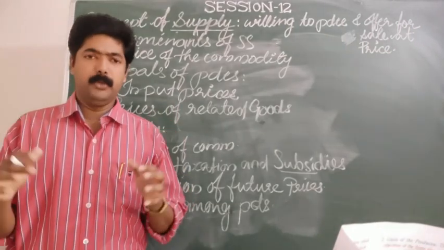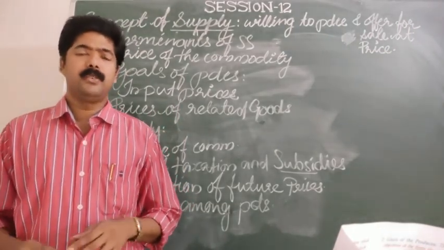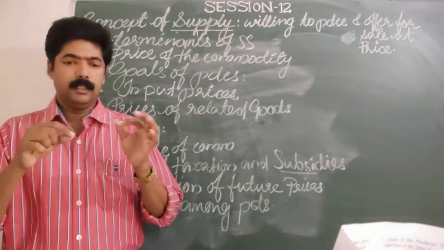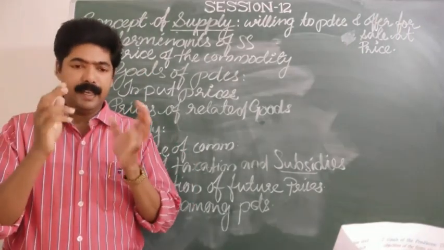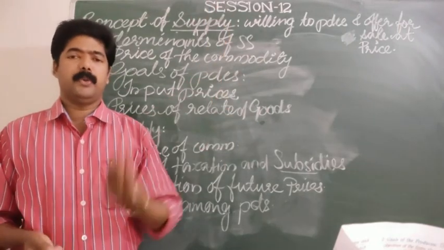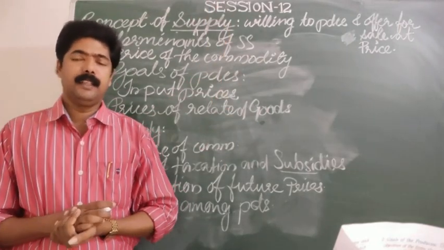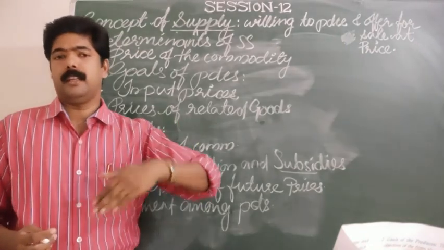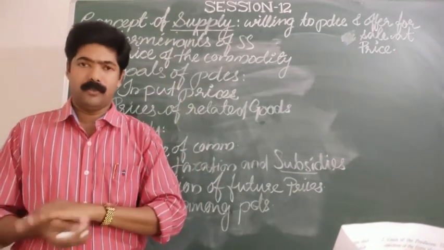Among the producers, they create some articles according to rules and regulations. Each producer has to bring the commodity they produced and offer it in the market for sale.